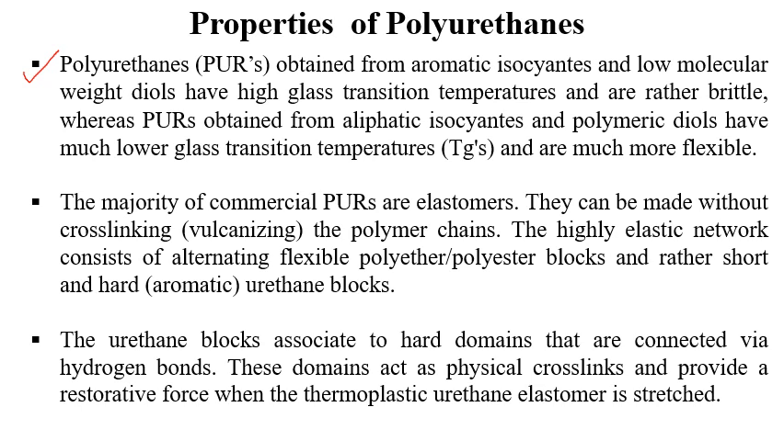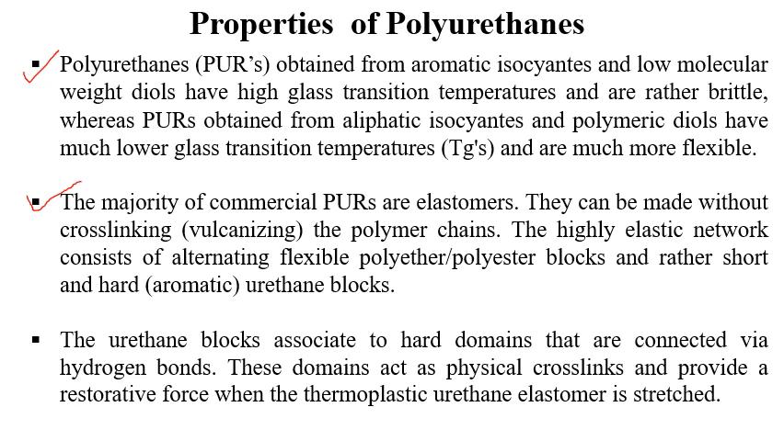Now, a majority of commercial polyurethanes are elastomers. It means they have elastic properties. A polymer can have elastic properties when it has a low glass transition temperature. When it has a high glass transition temperature, it is in the glassy state, and when it has a low glass transition temperature, it is more rubbery, more elastic, and more flexible. They can be made without cross-linking the polymer chains.